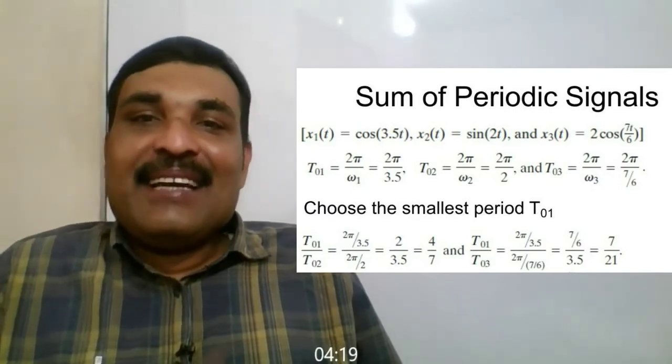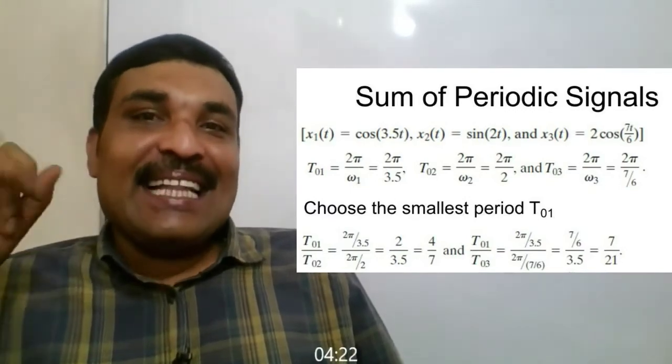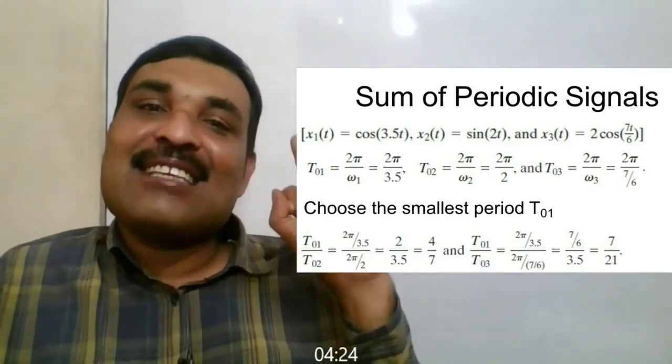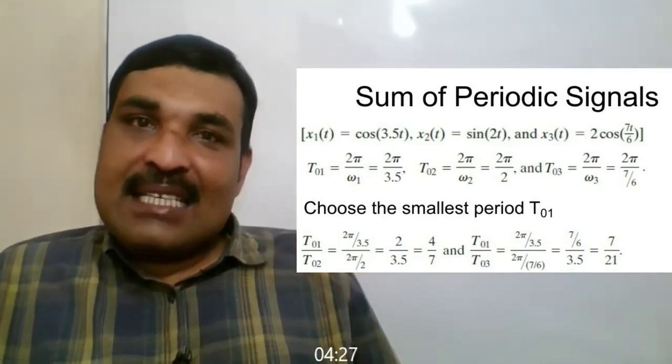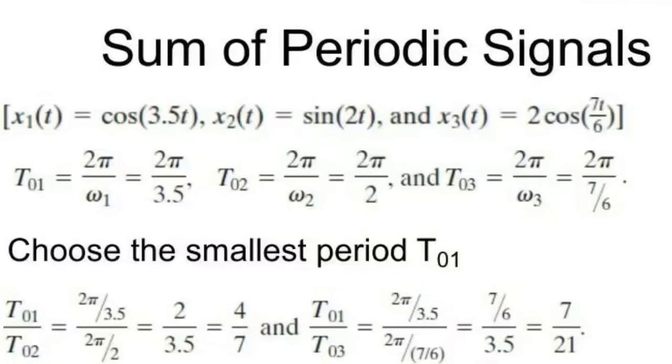For x2(t), the frequency of oscillation omega 2 is equal to 2 radian per second. So we can obtain the time period T02, that is equal to 2 pi by 2, which is pi seconds. And similarly for the portion x3(t), omega 3 is equal to 7 by 6 radian per second. Therefore, the period T03 is equal to 2 pi divided by 7 by 6, that is equal to 12 pi divided by 7.